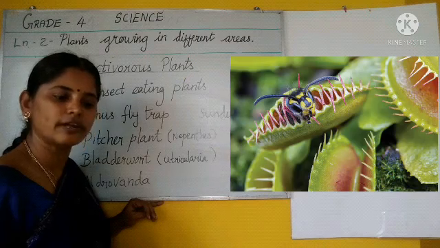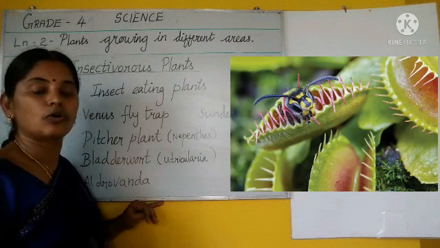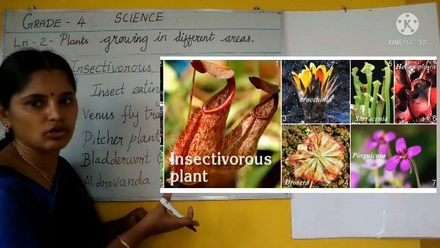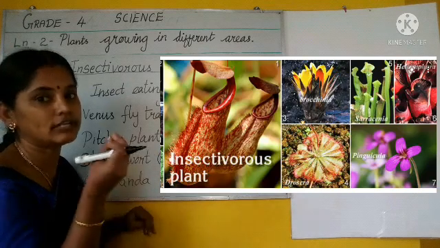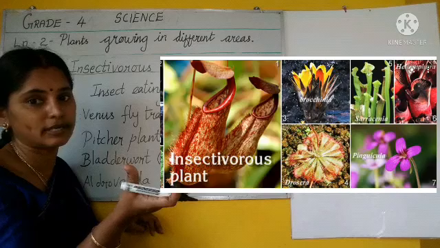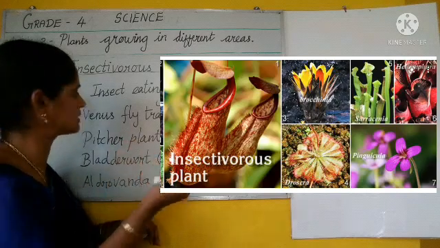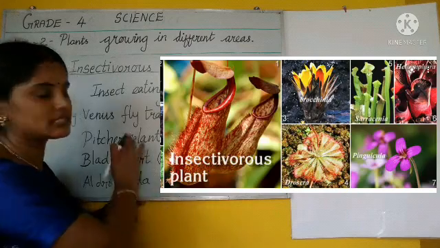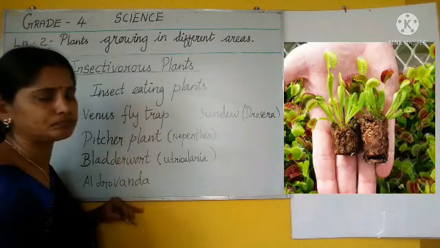Are you clear, children? So, different types of insectivorous plants are there. It's only the small insects, not bigger ones.